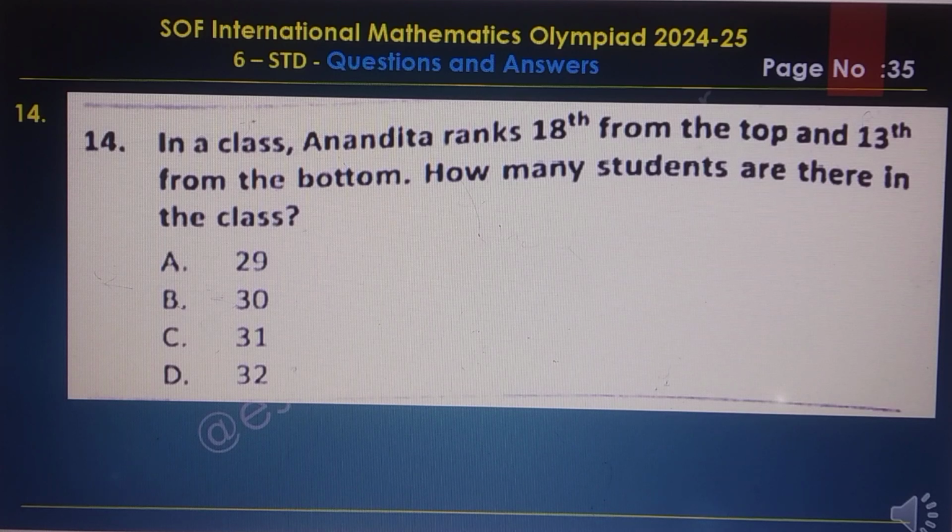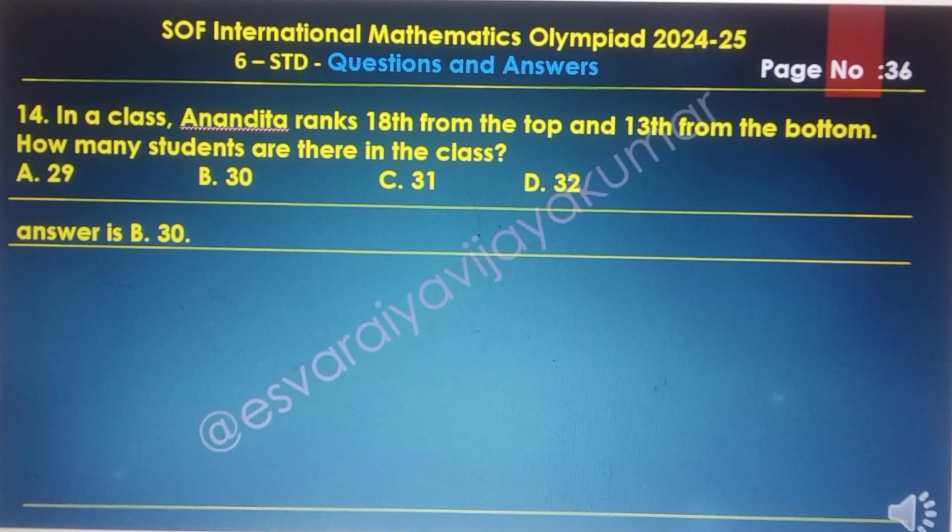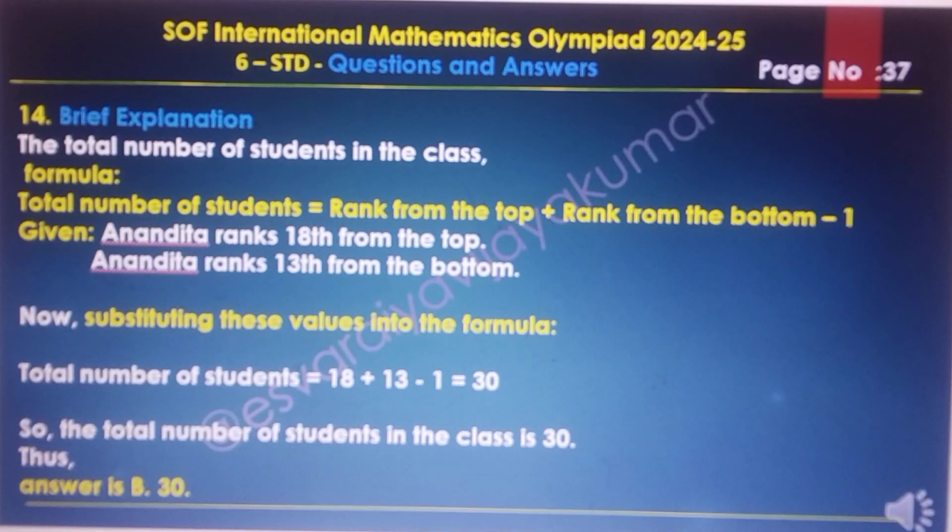Question number 14. In a class, Anantika ranks 18th from the top and 13th from the bottom. How many students are there in the class? Here the answer is B, 30. Brief explanation: what is the formula for the total number of students in the class? The total number of students equals rank from the top plus rank from the bottom minus 1.